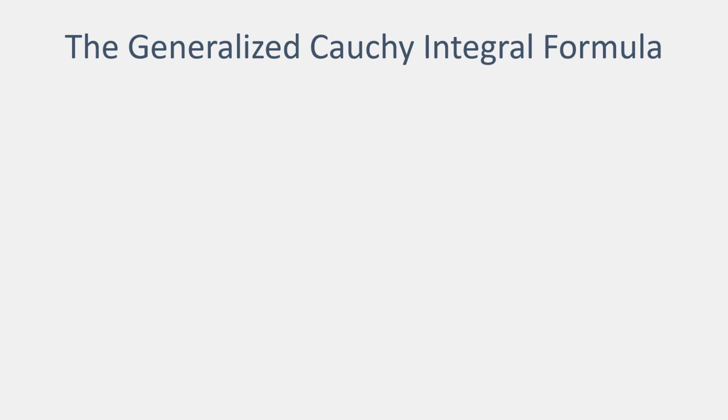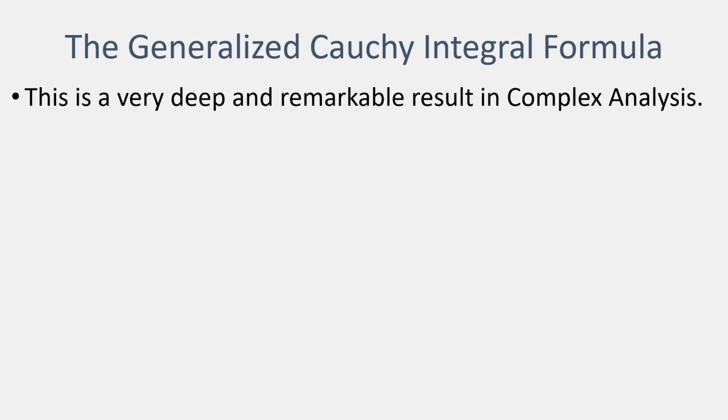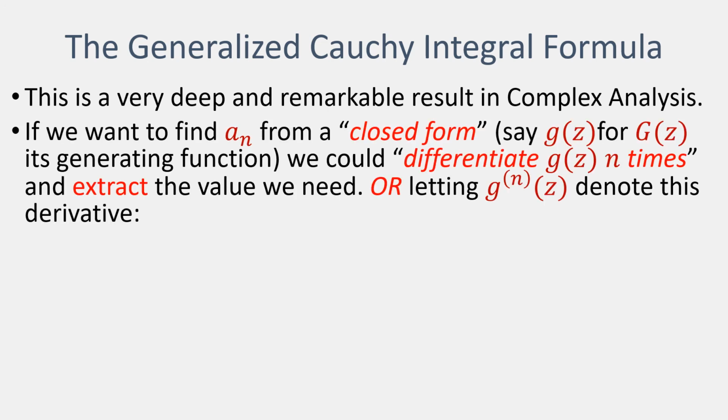Well, one of the tools we can use is this device called the generalized Cauchy integral formula. And this is quite a deep and quite a surprising result in complex analysis. And what it tells us is how to extract this value from some kind of closed form, some generating function for a particular counting problem. Now, one way we could do that is we could take our closed form and differentiate it n times and extract the value we need as a result.